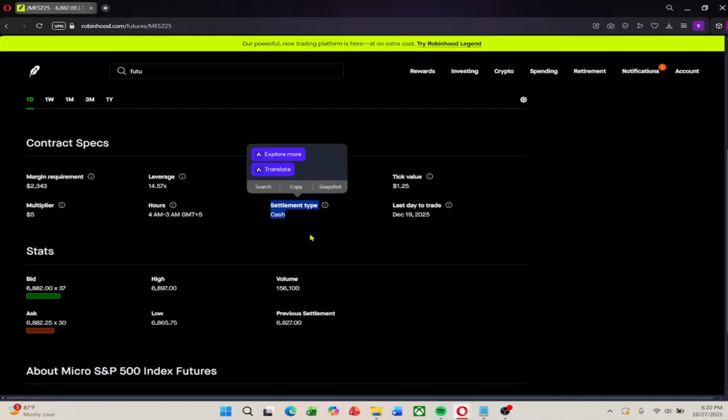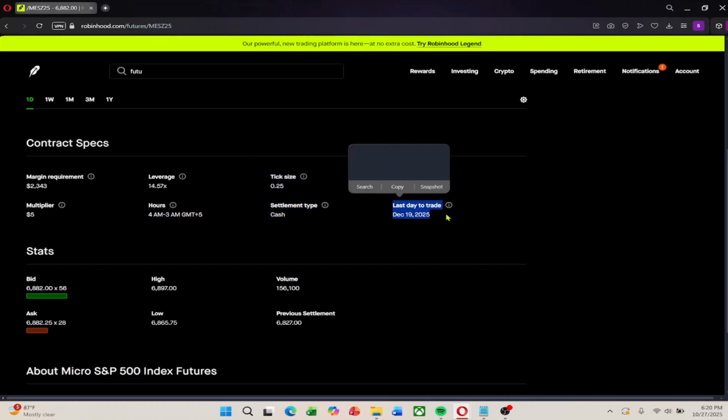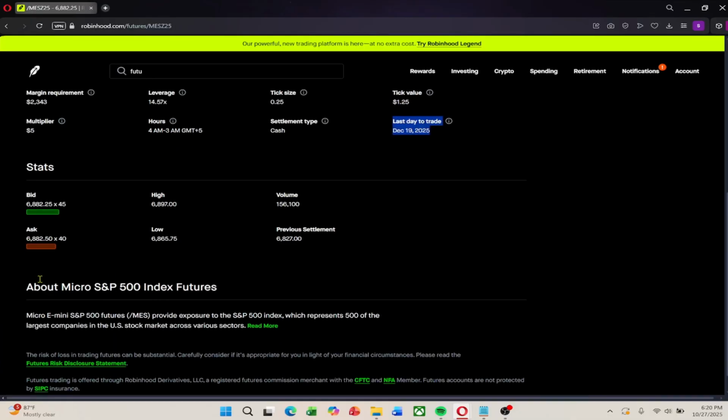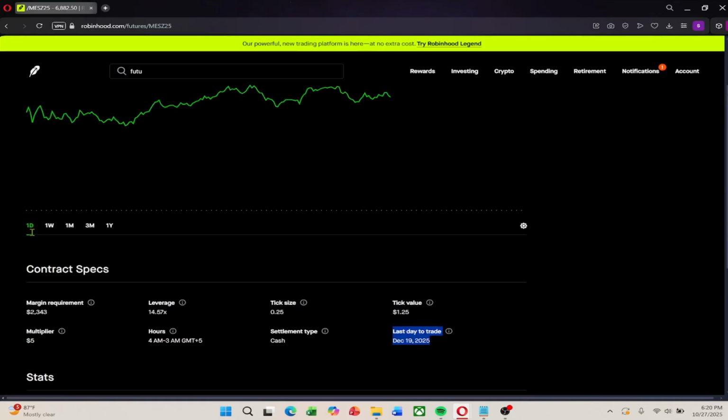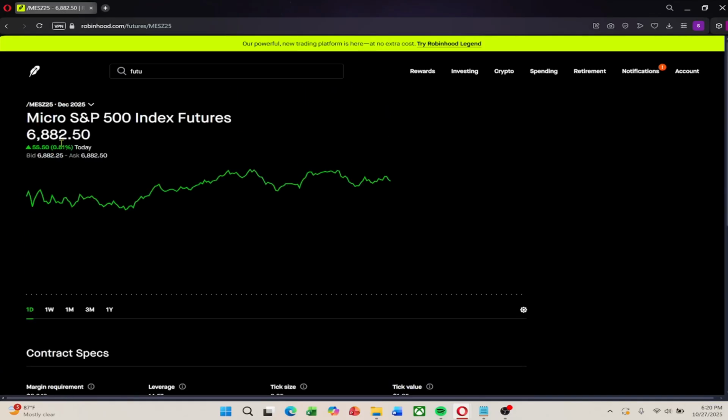The final day to trade this particular contract, which marks its expiration date. You'll need to either close your position or roll it over to a later contract before that date. If you look at the small drop-down above the futures contract name, you'll see which specific contract you're trading. As the expiration date approaches, you can roll your position into the next contract or simply close it out and switch to the newer expiration. Be aware that rolling a contract over does involve fees, so it's worth researching that process before doing it.